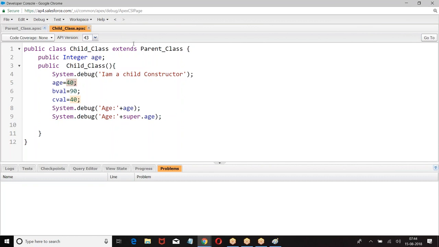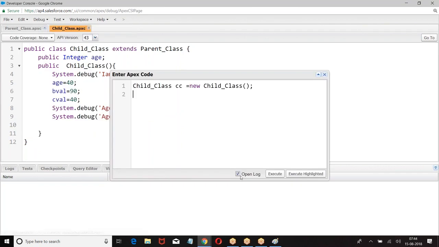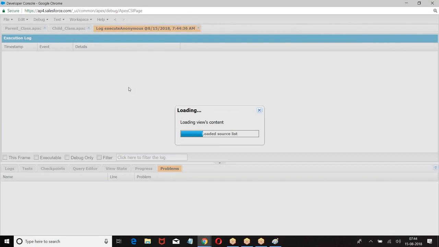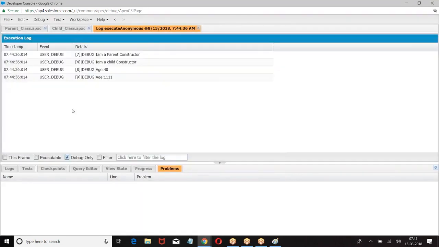When you have a parent class and a child class, the child class will dominate. I don't want the child class, I want the parent class. Then I will go for super dot. Go to this, create an object for this. We have, I'm a parent class constructor, I'm a child class, age is 40, super dot age is 1111. I hope you are clear. Okay. Now, when you are going for inheritance, again we are supposed to understand the next concept.